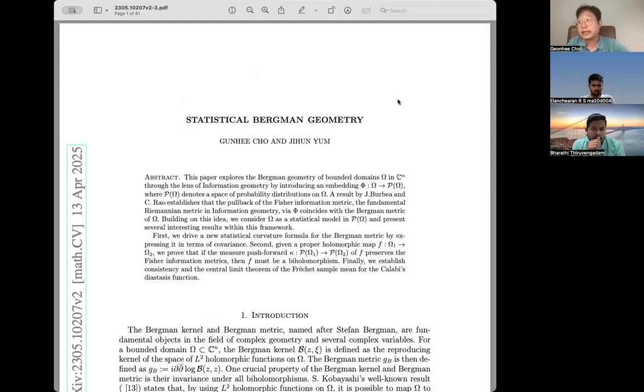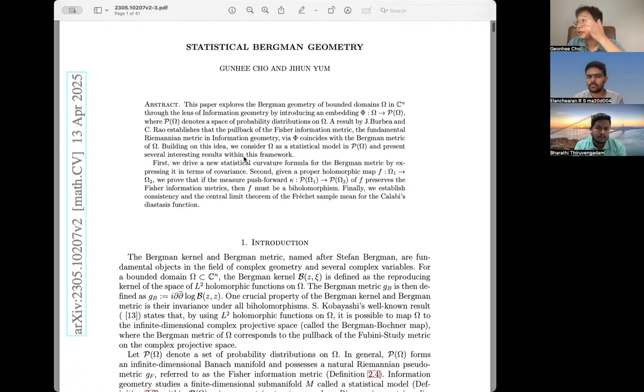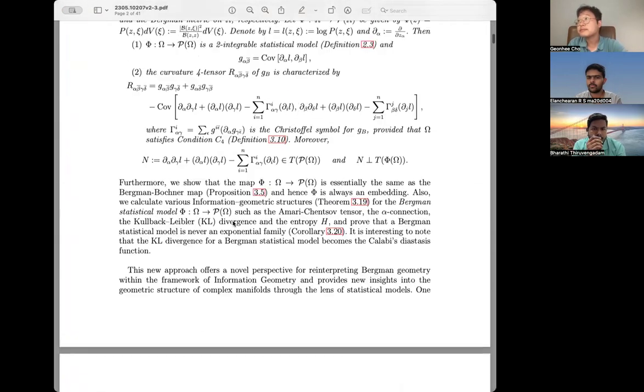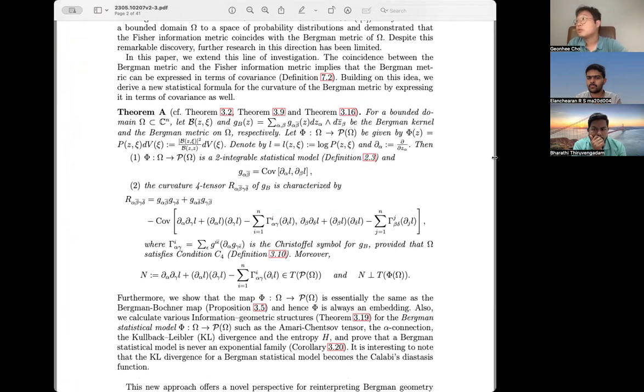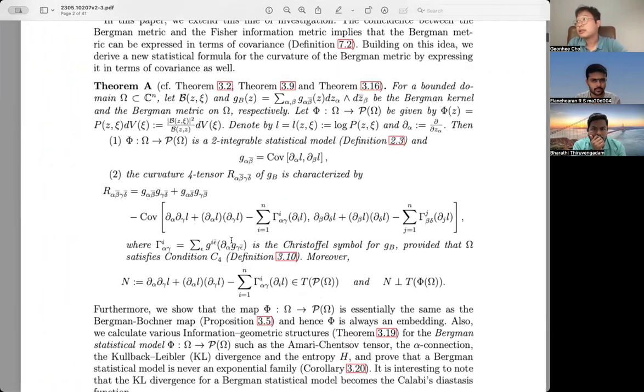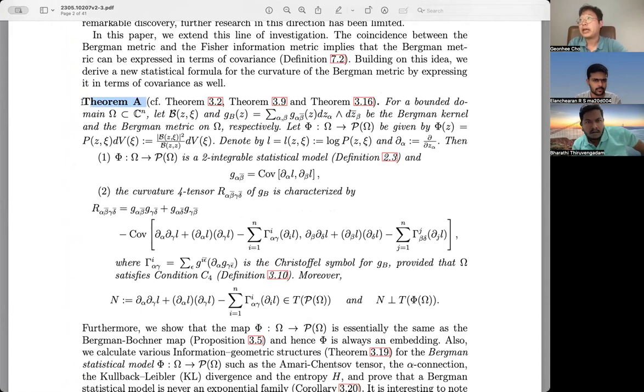It's actually more delicate. What I explained is first this part: we have a bounded domain, and then we have a Bergman metric, and this is the map that I explained.